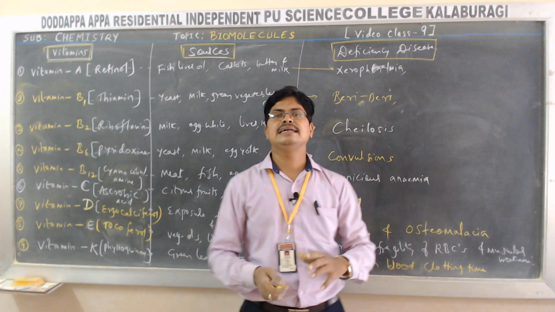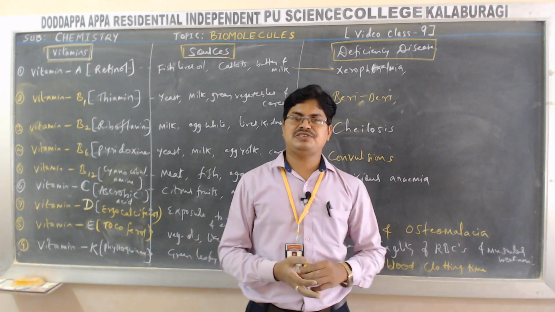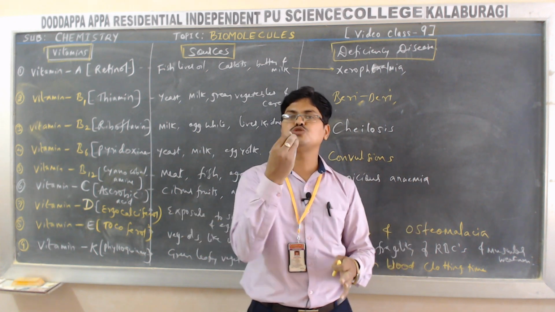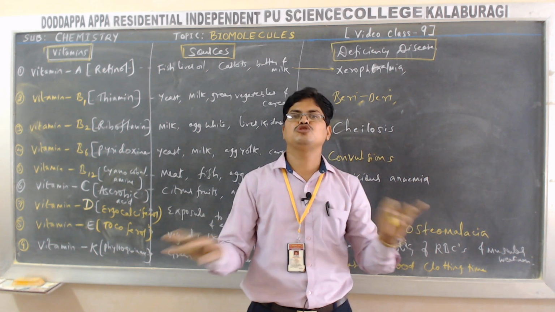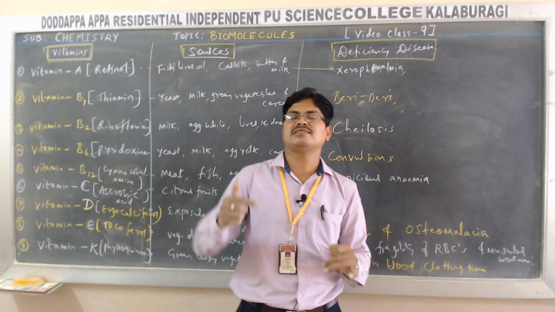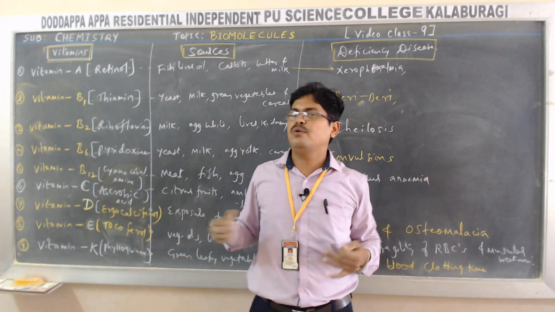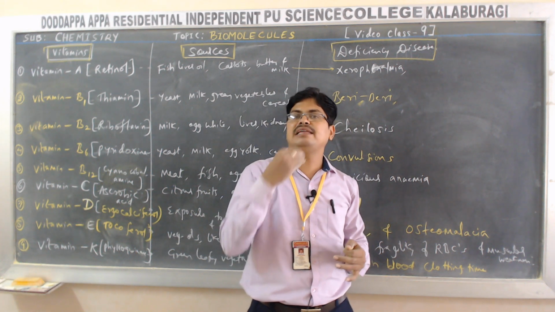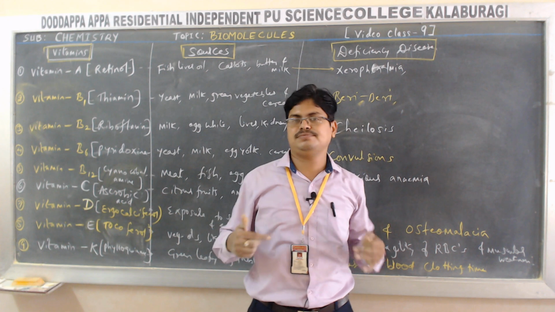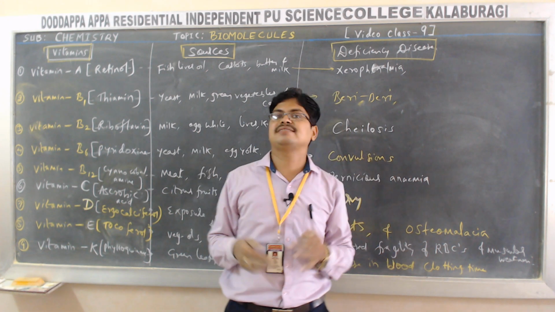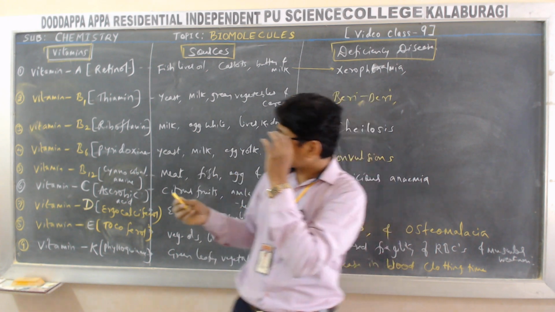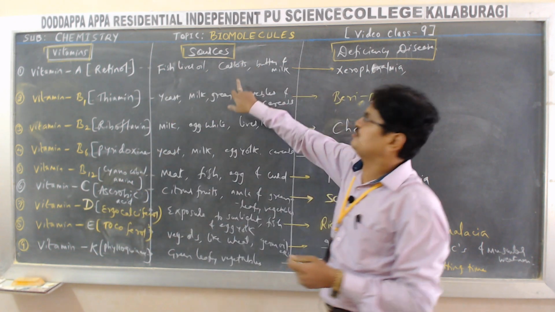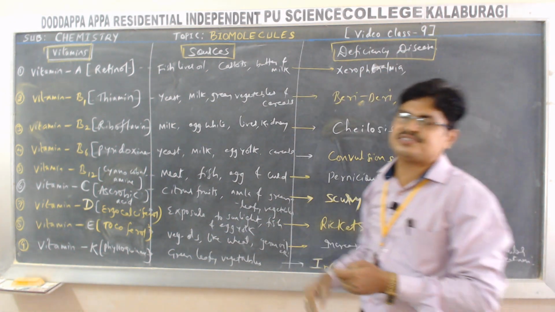So now students, fat soluble vitamins. They are soluble in fat. Hence, we do not need to consume them daily because they are stored in the fat. Whereas water soluble vitamins like vitamin B and C, we need to consume daily because they are soluble in water. They may be excreted outside. So now let me focus on vitamins, their sources and their deficiency diseases.